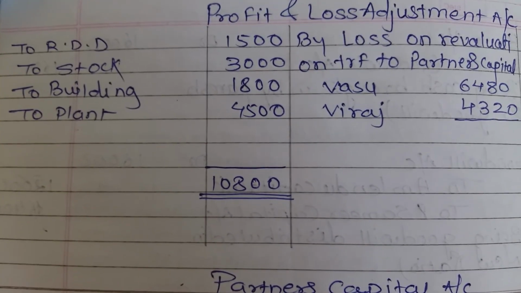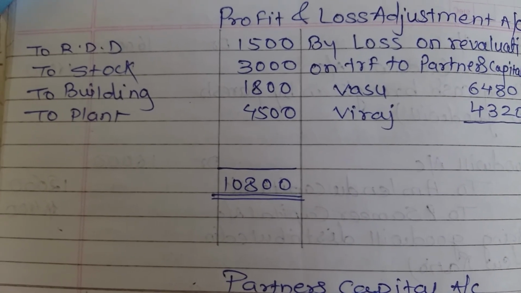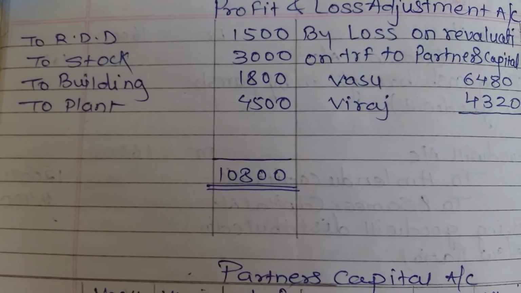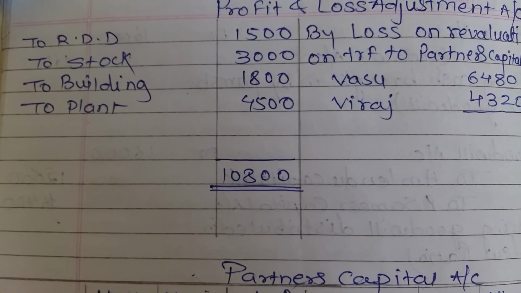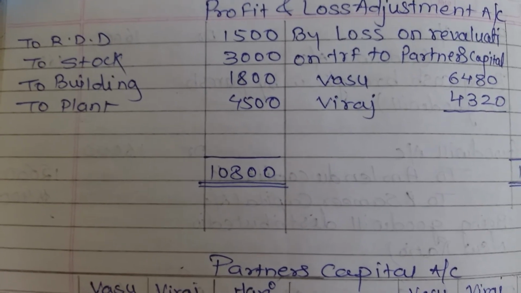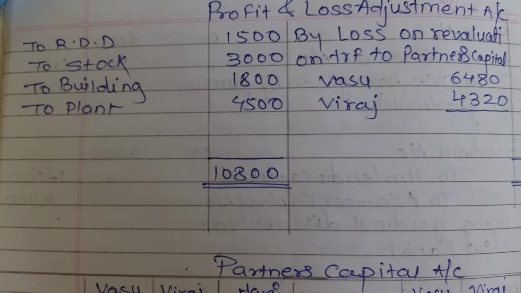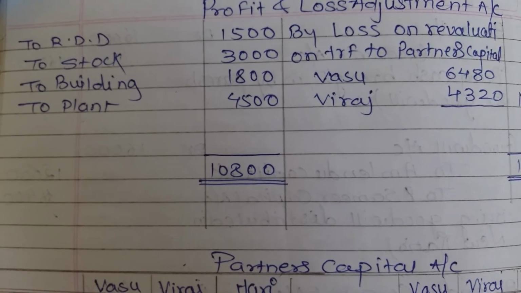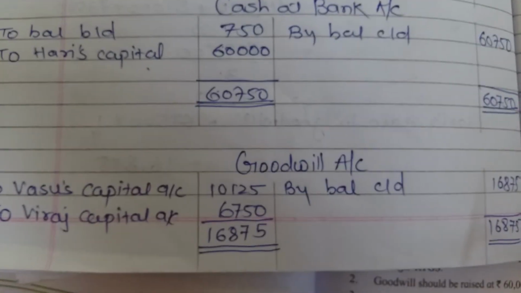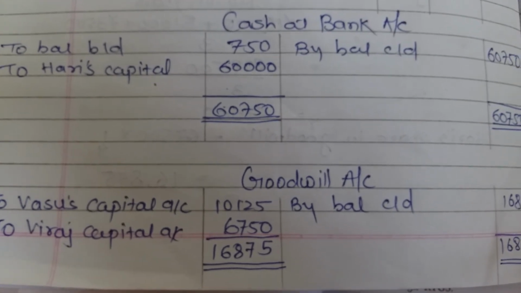And remember students, you have to record only the amount by which it will increase or decrease, not the full amount. So the building is decreased by 1,800, plant is decreased by 4,500, so you have to record only that amount. After this all adjustments have been completed, but for goodwill one effect is remaining, that is as the goodwill is raised, it will appear in the new balance sheet.